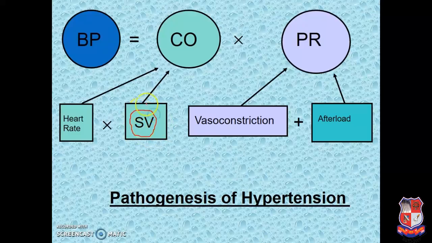Stroke volume बढ़ेगा, automatic COP बढ़ेगा, COP बढ़ेगा, then automatic blood pressure बढ़ जाएगा. तो this is peripheral resistance. ब्लड वेजल्स का जो साइज होता है वो छोटा हो जाए तो vasoconstriction हुआ, उसकी वजह से pressure increase हो गया. Afterload बढ़ेगा, automatic pressure बढ़ेगा. तो this is the general pathophysiology of hypertension.